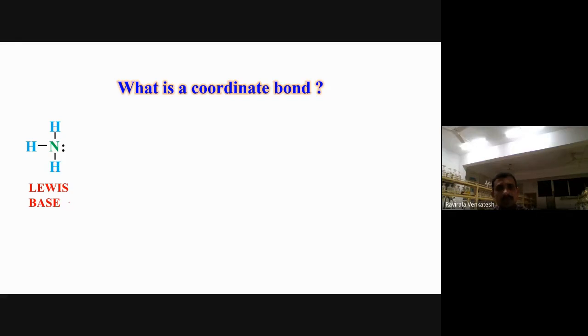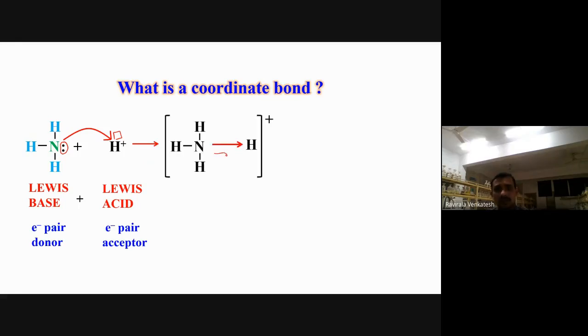A Lewis base means a lone pair donor. That is called a Lewis base. Next, H plus is called a Lewis acid. Why? Because it is a lone pair acceptor. It has an empty orbital that will accept the lone pair. So what do we get in this way? This is called a coordinate covalent bond, also called a dative bond. Formation of the ammonium ion is because of what? The dative bond.